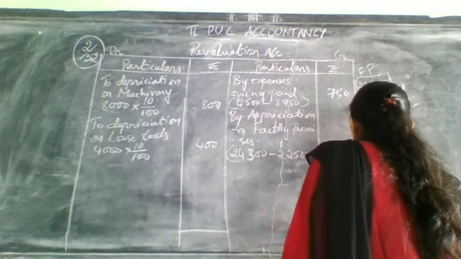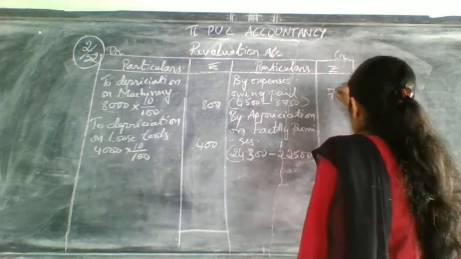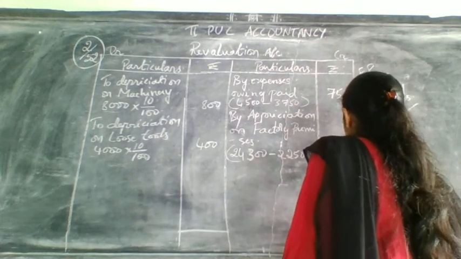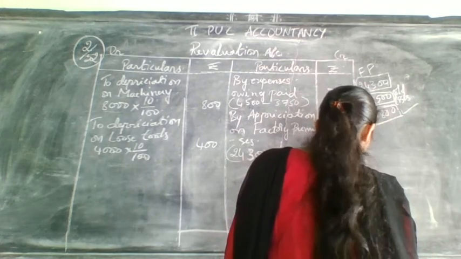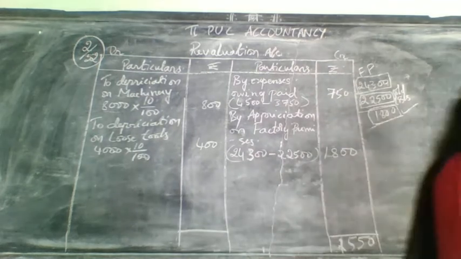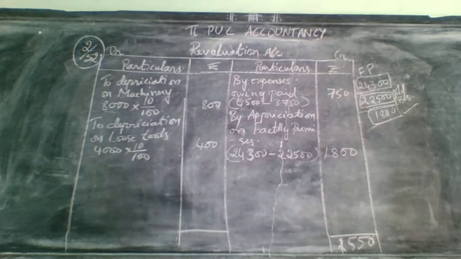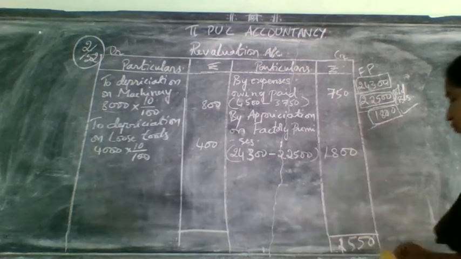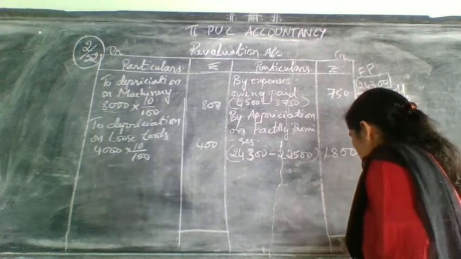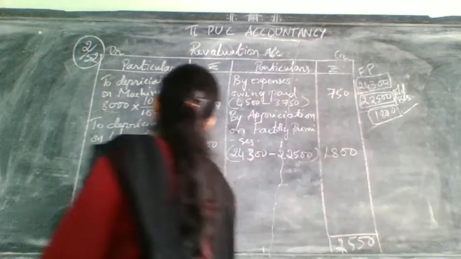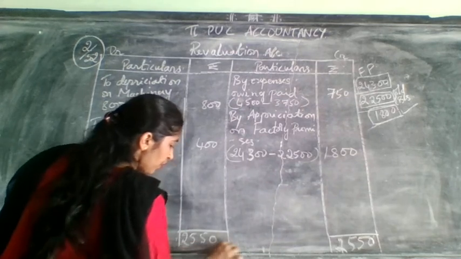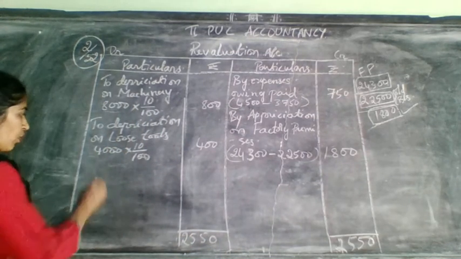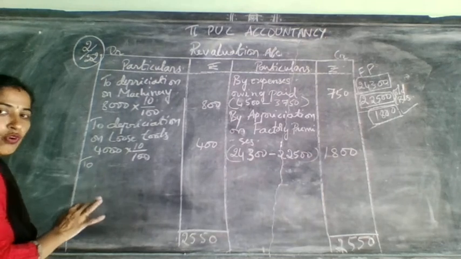So how much it will come? 2,550 it will come. So which side it is more? Credit side it is more. So bring that to debit side now. 2,550. While writing for the total, what I told, you need to leave minimum 5 to 6 line gap.